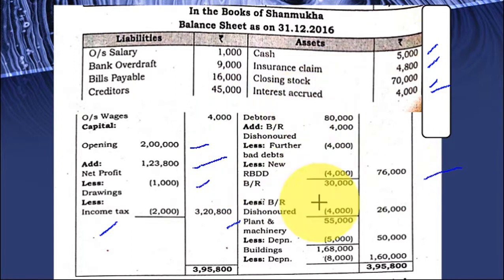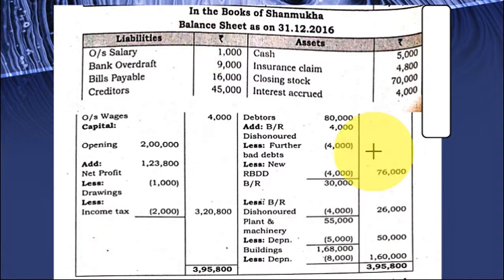Usually what is the entry? Debtors, then you have to deduct all the bad debts. Debtors, less bad debt, less RBD. But here bills dishonored is there, so we are adding it back. Then plant and machinery is given, less depreciation, buildings, less depreciation. Okay, now you might have the question, depreciation is not given in the adjustment, but why have we taken it here, right? Actually, we are not supposed to take it. We have only one entry, that is in the profit and loss account. But whatever amount is there, we have to write directly.